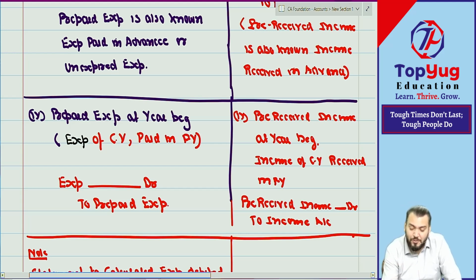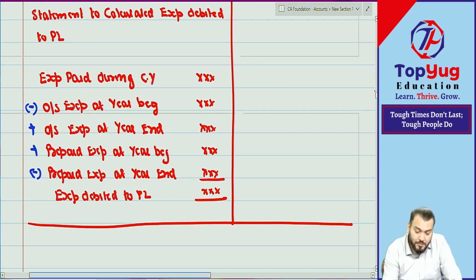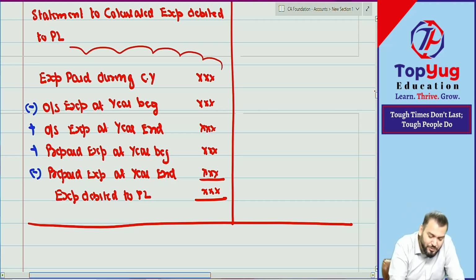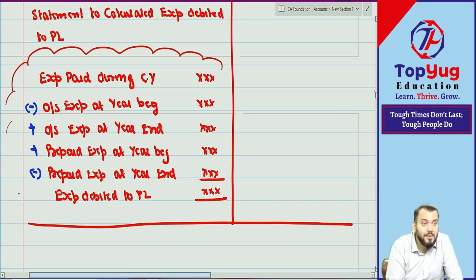If suppose I would have said it simply, plus minus, and if a question of this nature comes, most of you can do it? Plus minus, plus minus. Okay. But what will happen if someone asks you to pass a journal entry? At that time you will find difficulty. Understood? There are high chances that in the exam they will ask you this only.